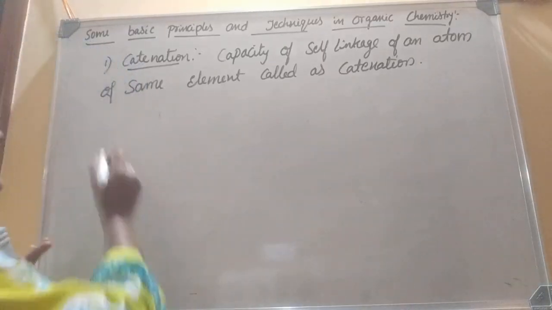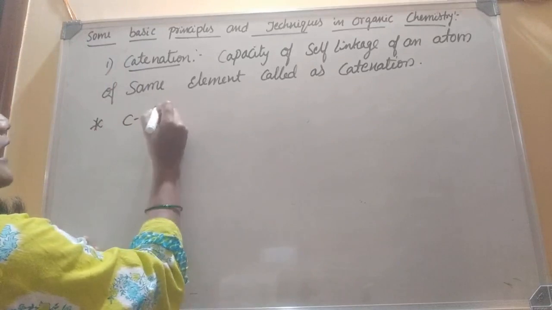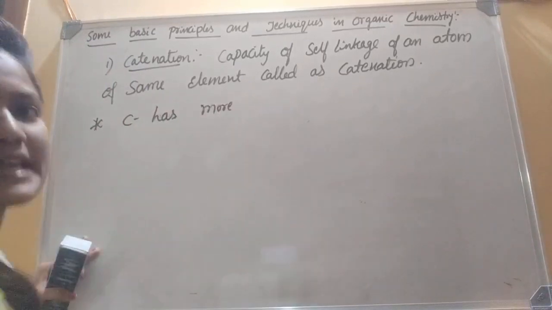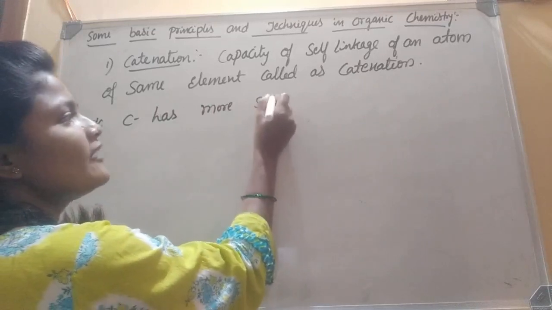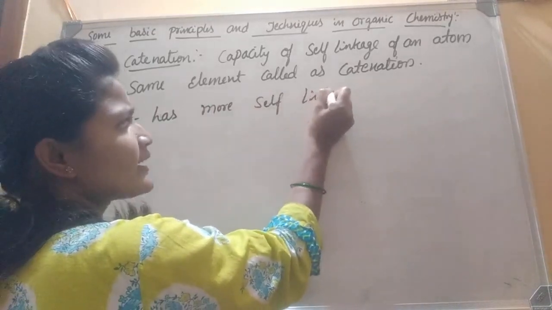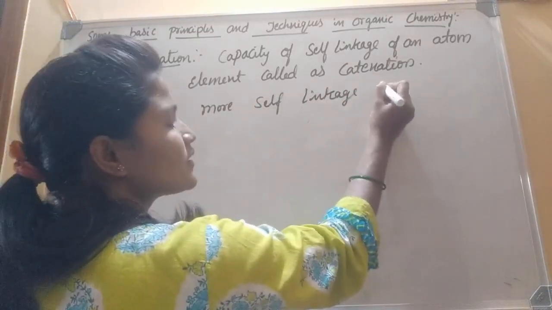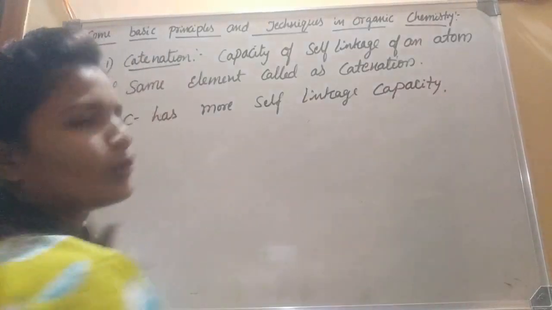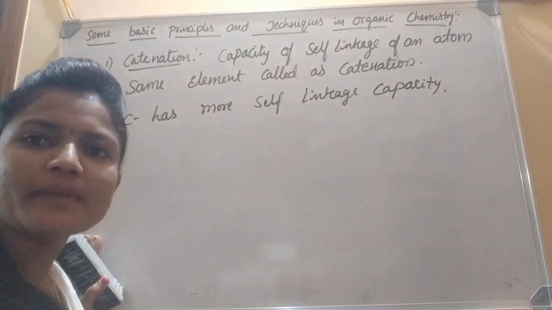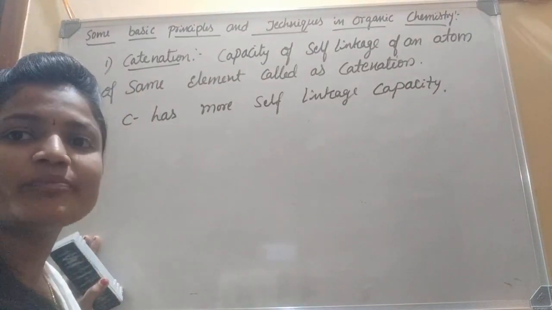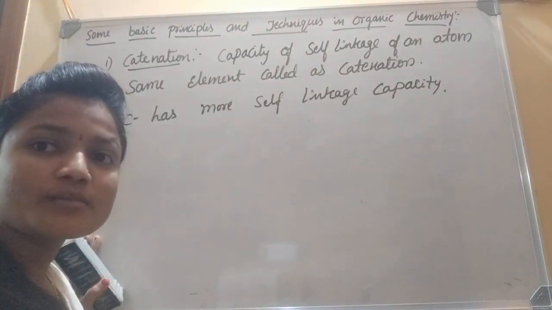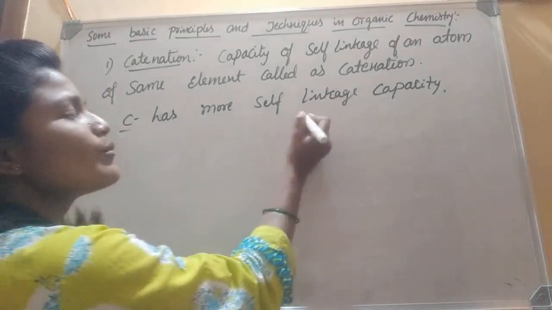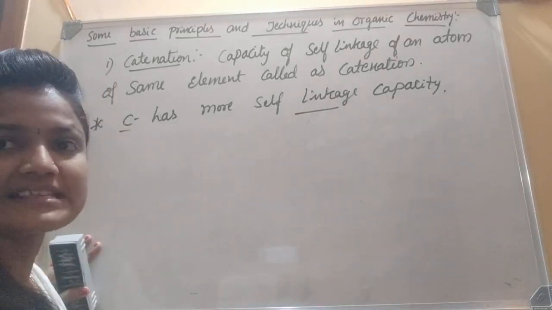Dear children, carbon has more self-linkage capacity, because there are three main characteristics: catenation, tetravalency, and moderate electronegativity. That's why carbon atom has more self-linkage capacity.